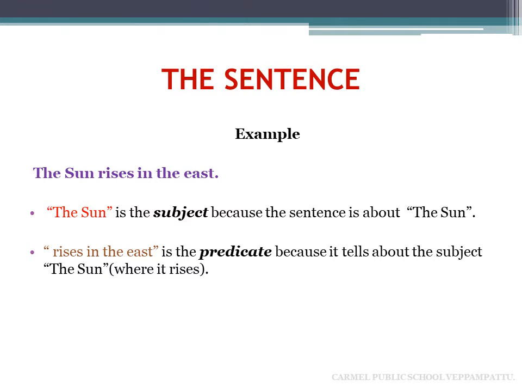For example, the sun rises in the east. The sun is the subject because the sentence is about the sun. Rises in the east is the predicate because it tells about the subject, the sun.